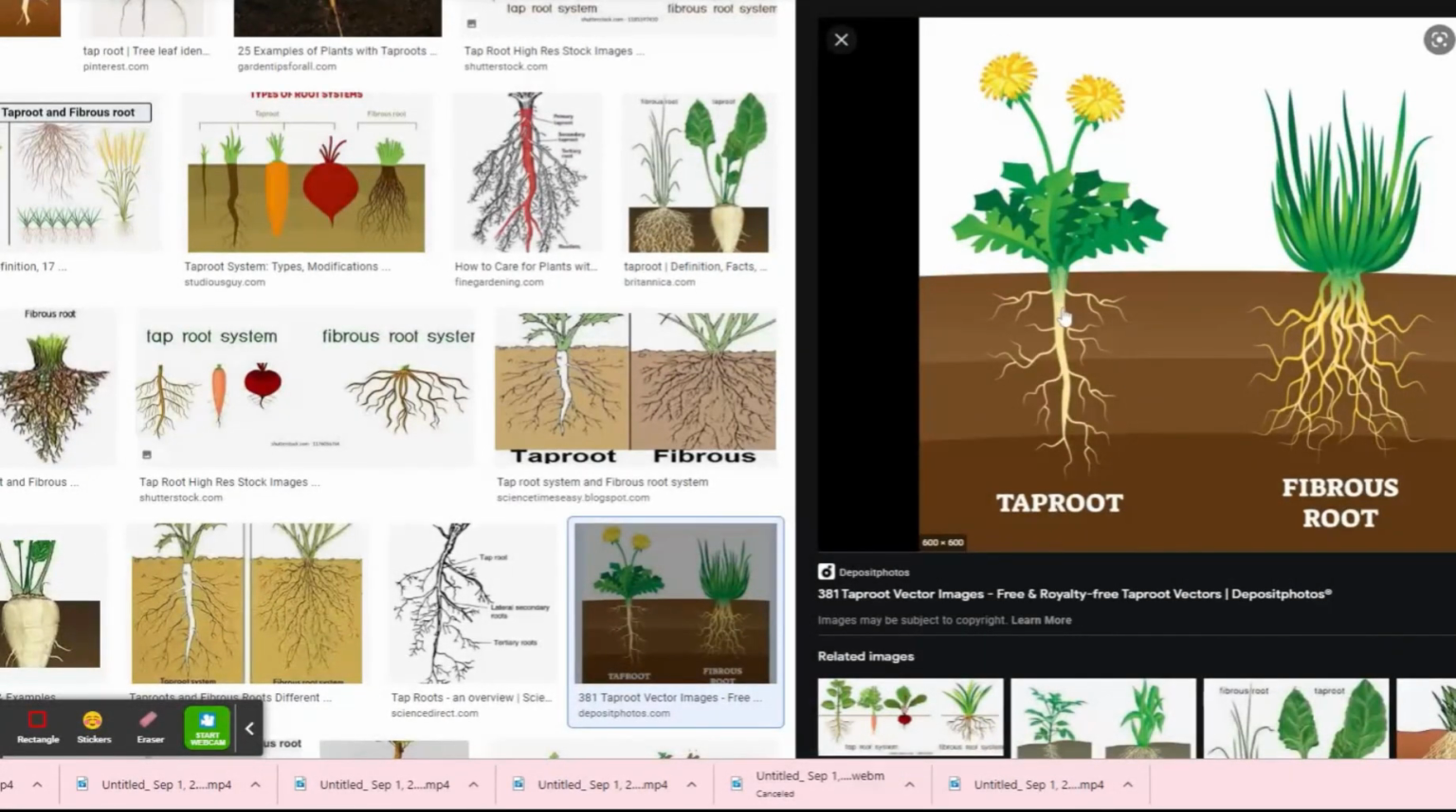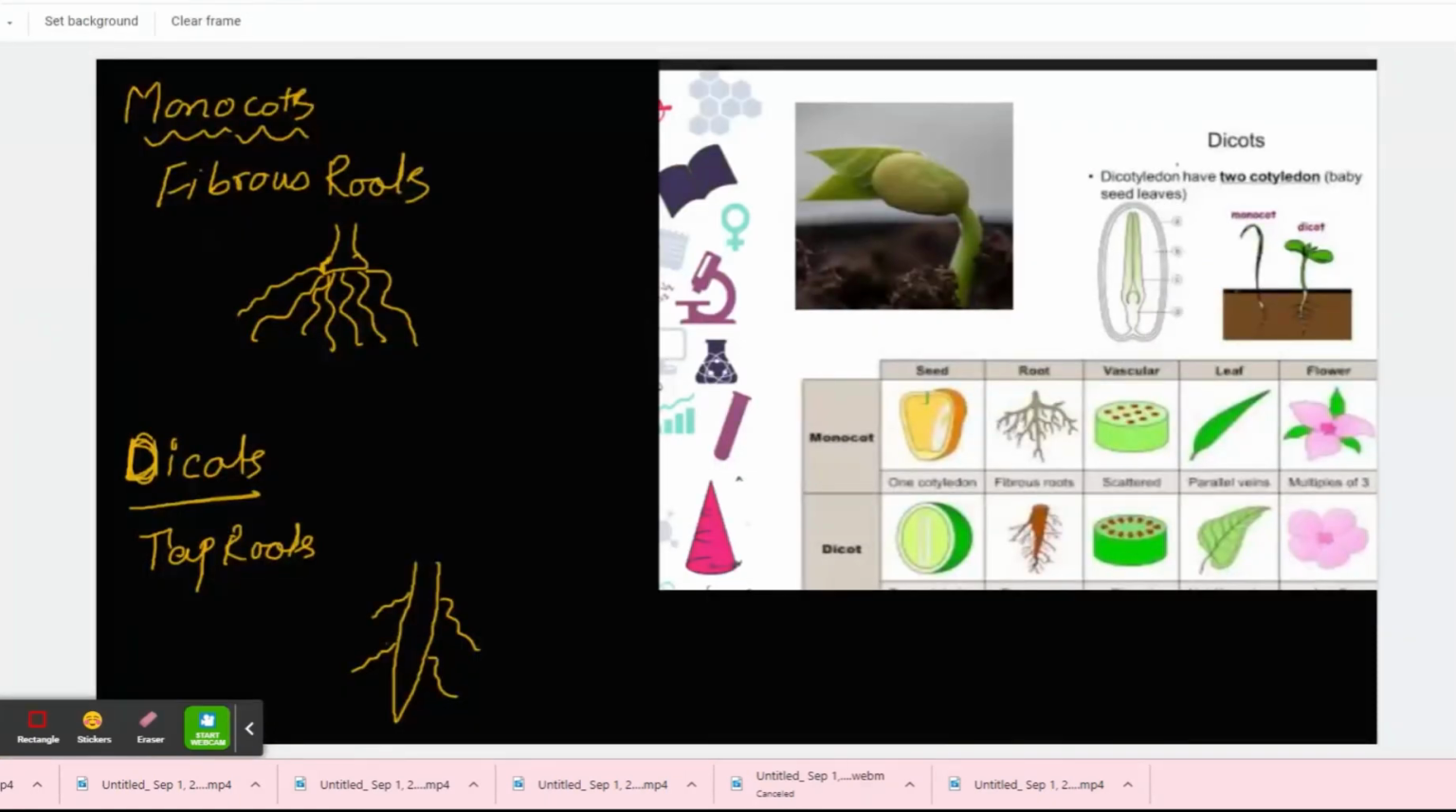Can you see? A taproot is an overgrown one and it has small branches coming out of it. While fibrous, can you see? Exactly, they have small branches like this, but they just have a small root here. So this is the difference. Taproot is for dicots and fibrous root is for monocots. Remember, this is the first difference.